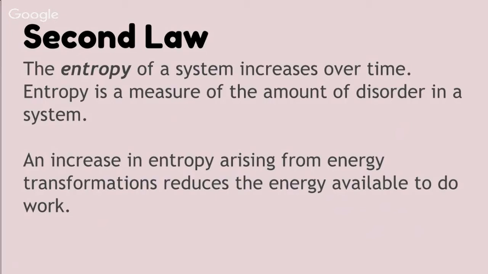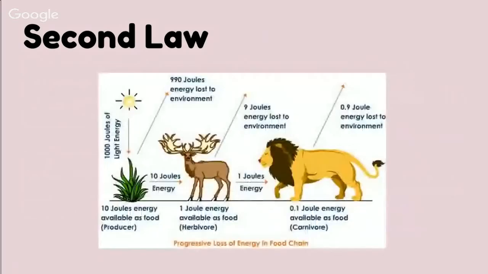An increase in entropy arising from energy transformations reduces the energy available to do work. Again, we talked about heat evaporation in these different processes, and that is part of entropy as well. So we're losing a lot of energy all the time, and sometimes we just call this law how entropy rules, or entropy increases. And this is going to be random unavailable energy that organisms can no longer use.